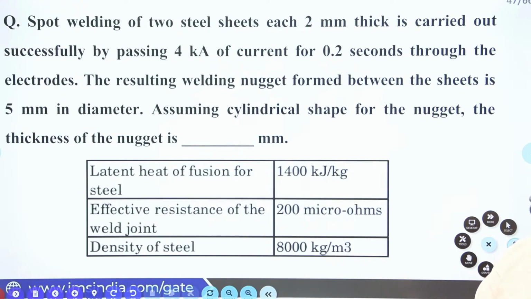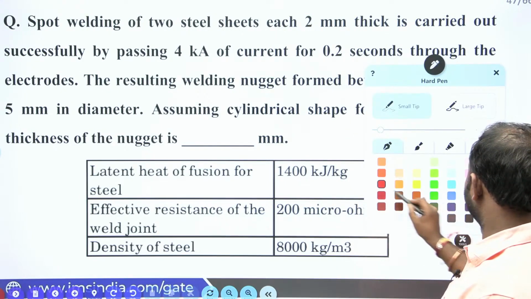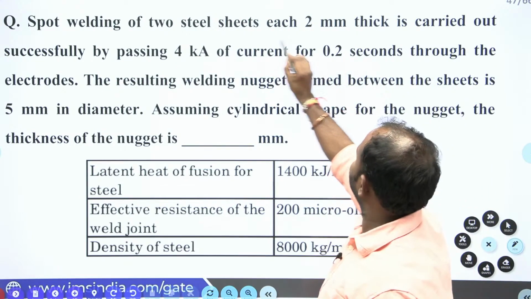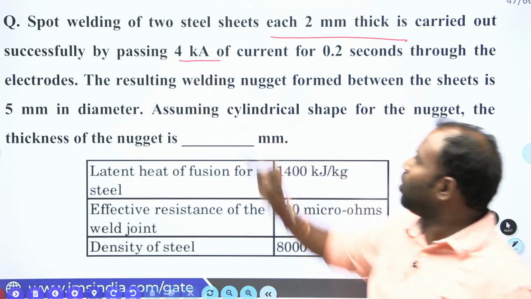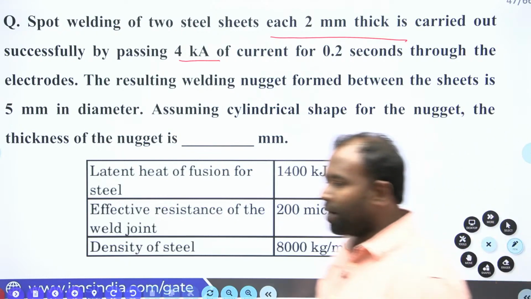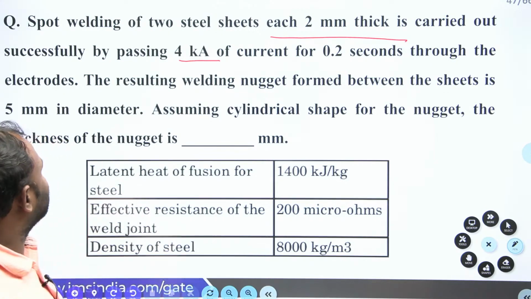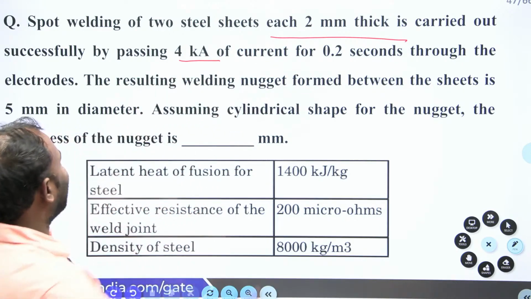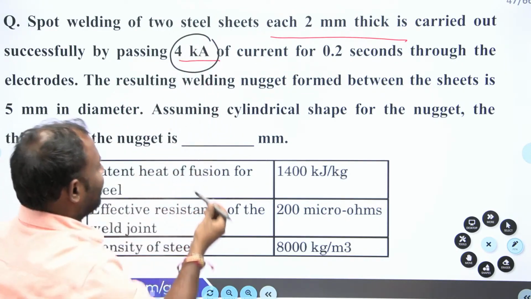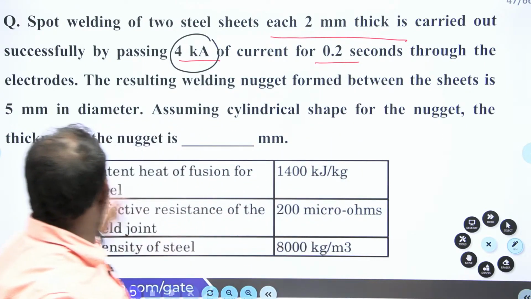A spot welding of two steel sheets, each 2 mm thickness, is carried out successfully by passing 4 kilo ampere current. Now the spot welding between the two sheets of 2 mm thickness is carried out at a current of 4 kilo ampere, for a time of 0.2 seconds through the electrodes.